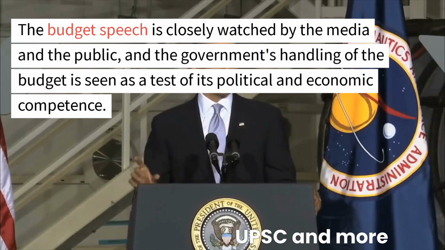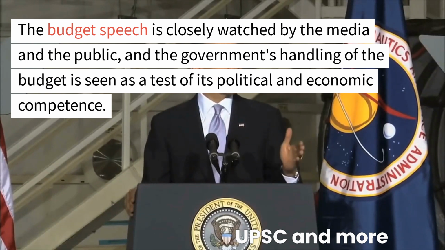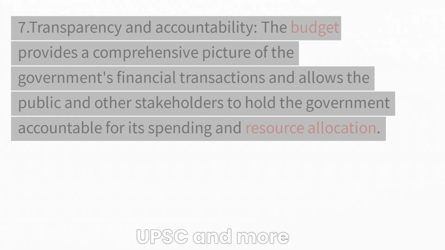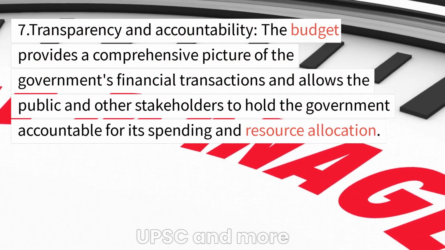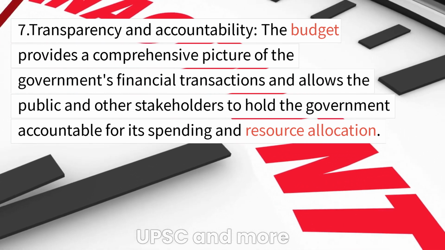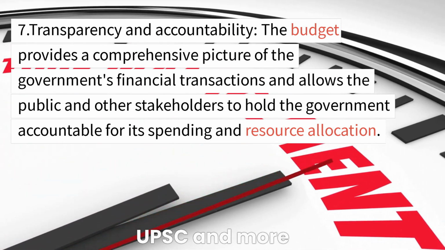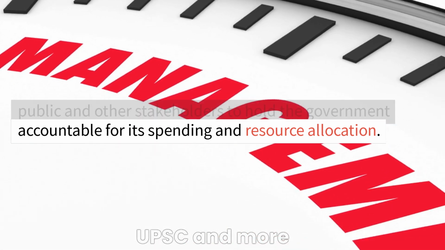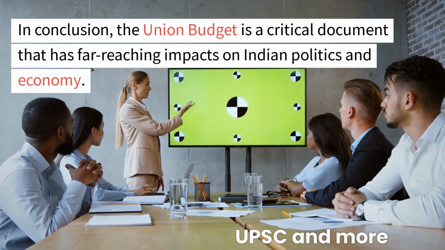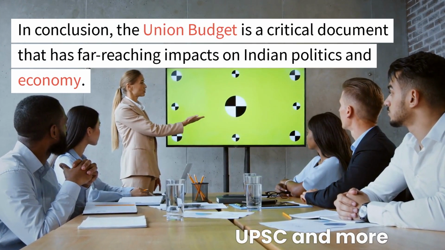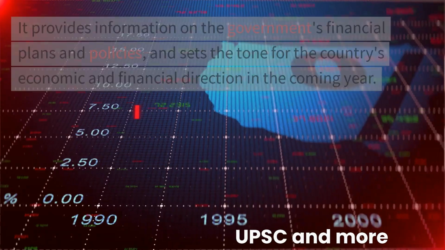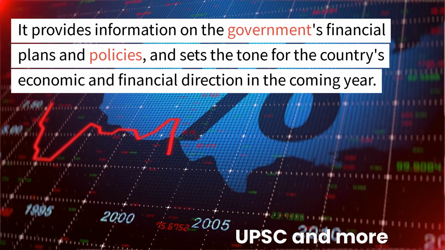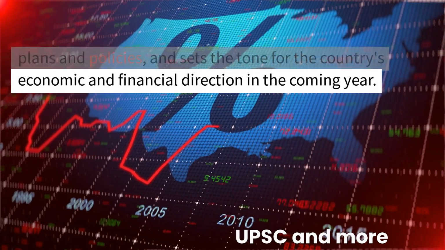The budget speech is closely watched by the media and the public, and the government's handling of the budget is seen as a test of its political and economic competence. 7. Transparency and accountability. The budget provides a comprehensive picture of the government's financial transactions and allows the public and other stakeholders to hold the government accountable for its spending and resource allocation. In conclusion, the Union Budget is a critical document that has far-reaching impacts on Indian politics and economy. It provides information on the government's financial plans and policies, and sets the tone for the country's economic and financial direction in the coming year.